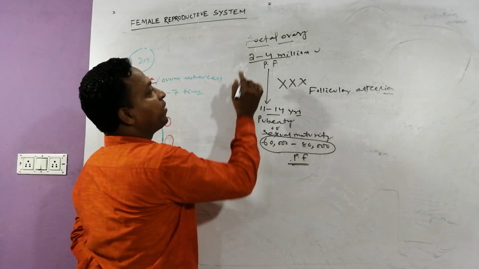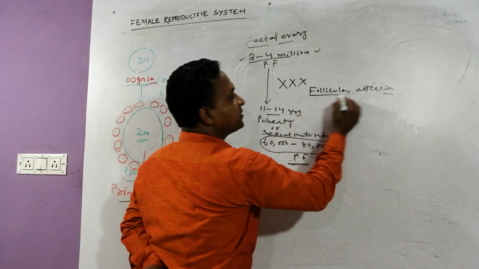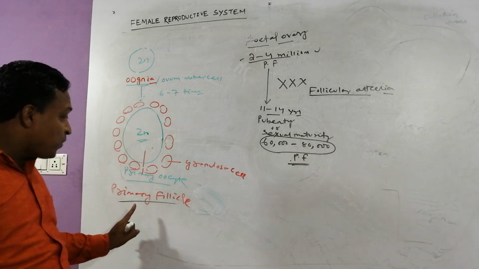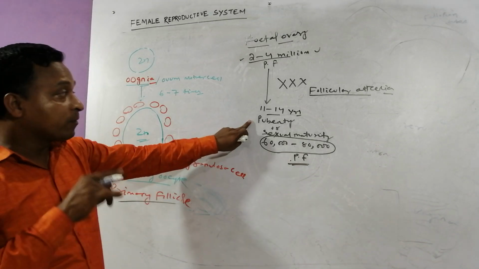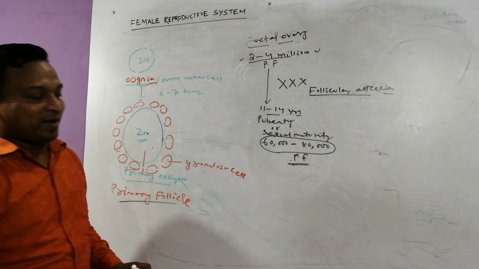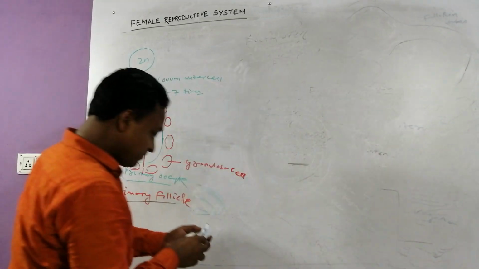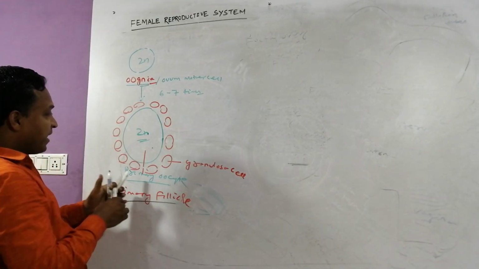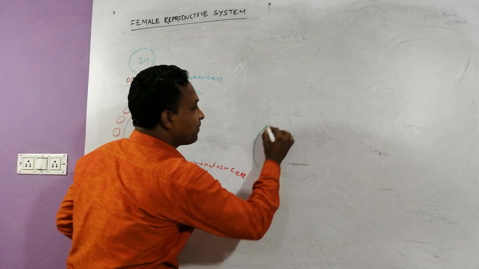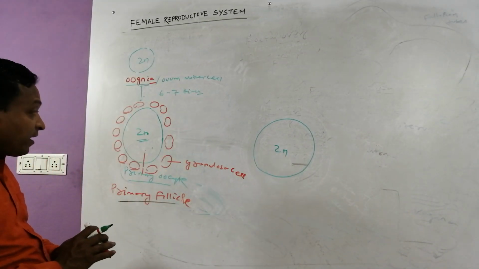This degeneration of the follicle from birth and in between the puberty is called which atresia? Follicular atresia. Yes. And when sexual maturity comes, or after puberty, the primary follicles undergo further development. Try to focus your mind here. In the next stage of development, what is present? Granulosa cells. And at the center of the primary follicle, what is present? Primary oocyte. This primary oocyte contains how many sets of chromosomes? 2 sets of chromosomes.